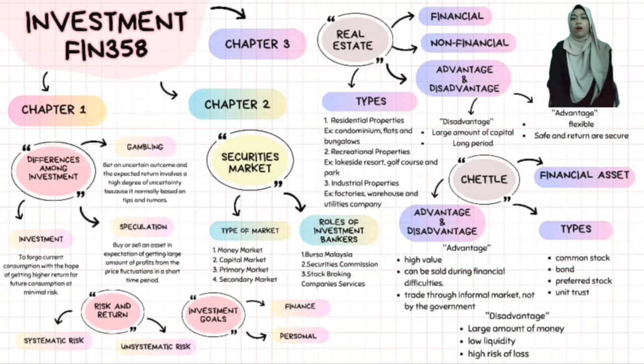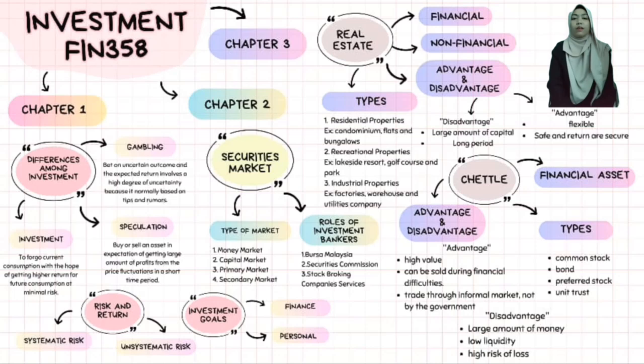Next, I will explain the role of the investment banker. An investment banker is a firm that acts as an intermediary between the investor and the company. It has three different firms, which are Bursa Malaysia, Security Commission, and Stockbroking Company Service. Bursa Malaysia, previously known as KLSE or Kuala Lumpur Stock Exchange.